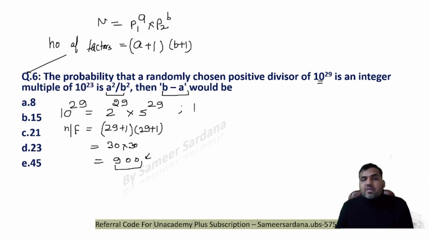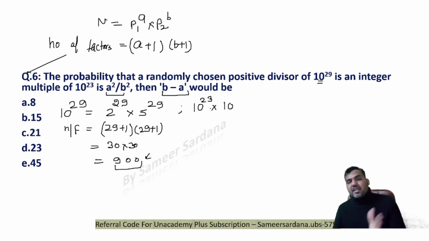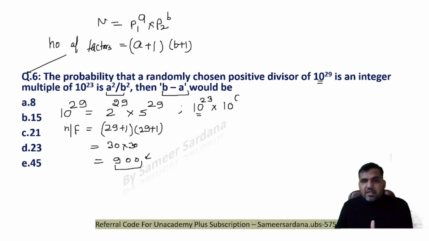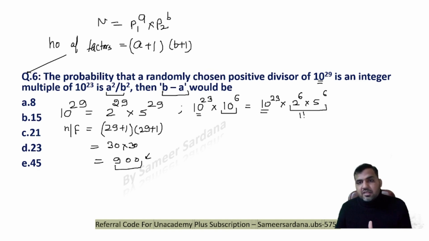If I want a positive divisor that I'm selecting to be a multiple of 10 power 23, then I have to make sure that the power I'm selecting is greater than or equal to 23. That means the number has to be 10 power 23 into 10 power 6, right? So the number of factors of 10 power 6 is what? 10 power 6 is 2 power 6 into 5 power 6. So the divisors which are multiples of 10 power 23 will be 7 into 7, that means 49.